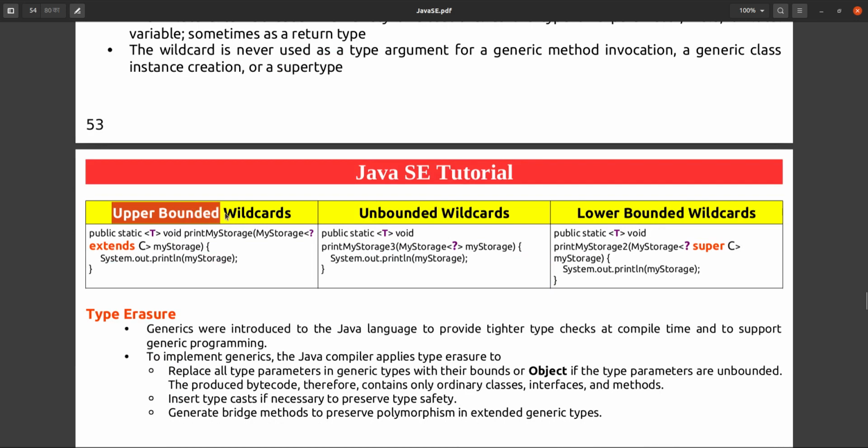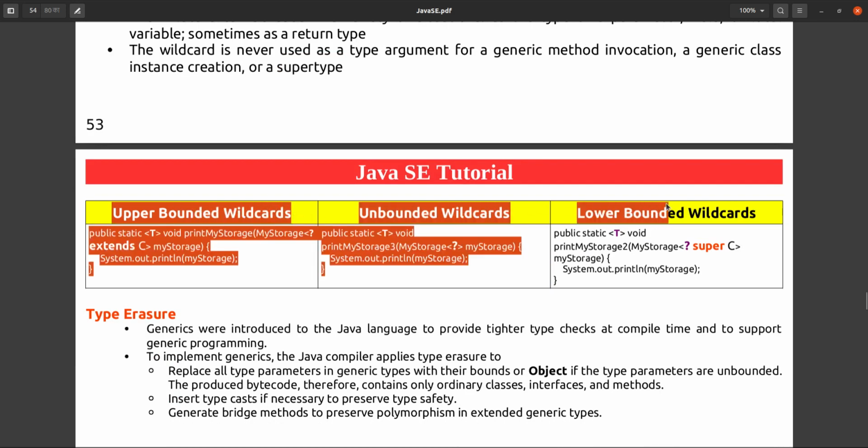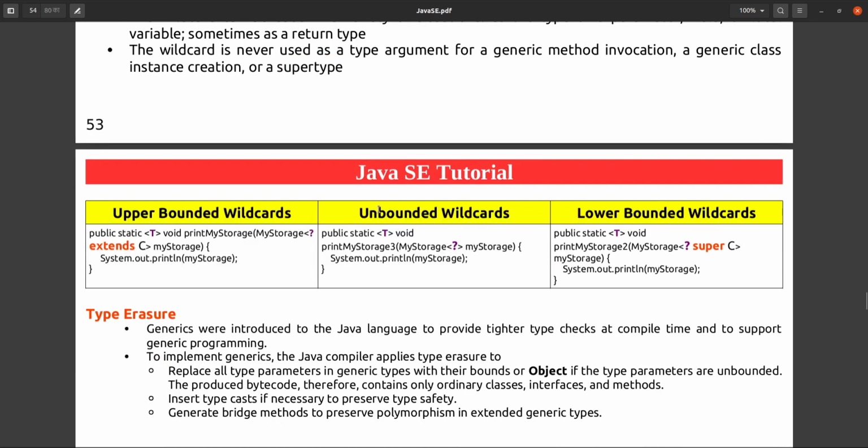Wildcard can have three categories: upper bounded wildcard, unbounded wildcard, and lower bounded wildcard.